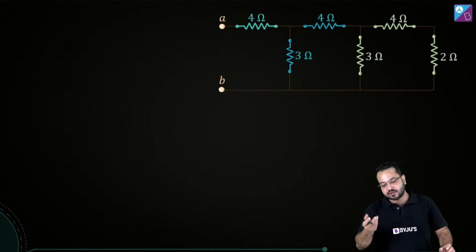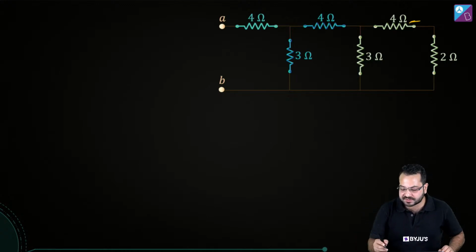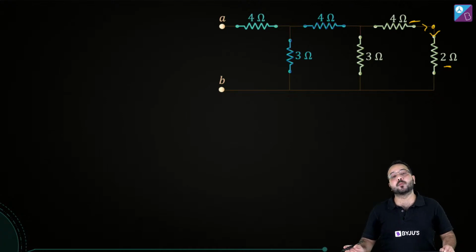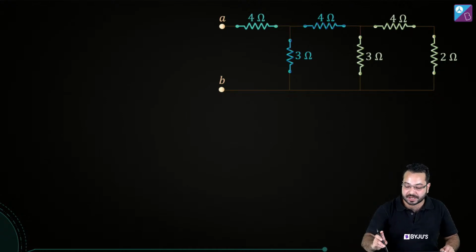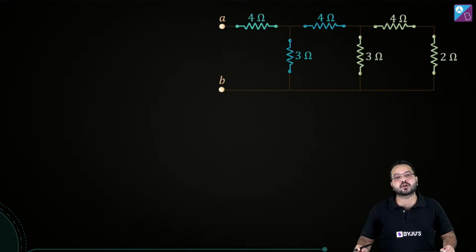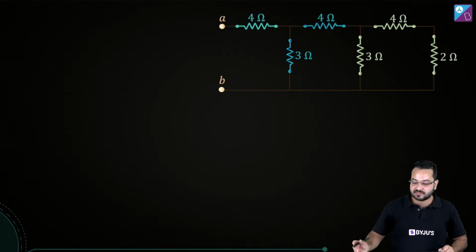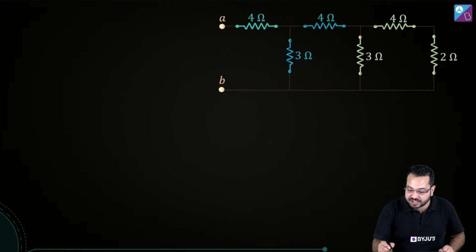Absolutely. Okay, so let's look at this. This is a 4 ohm resistor, this is a 2 ohm resistor. Let's go from the 4 ohm resistor to the 2 ohm resistor. Do we see any branching over here? No, there is no branching over here, which means 4 and 2 are in series combination. Is that right?